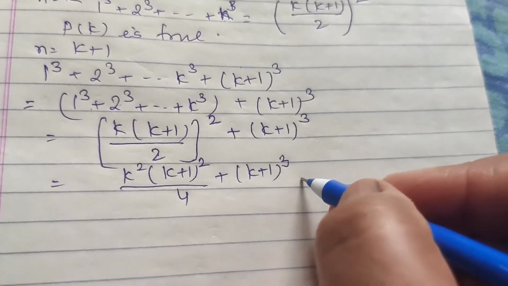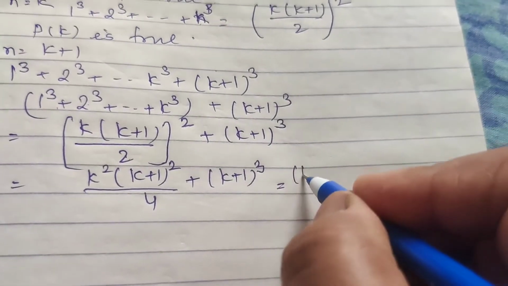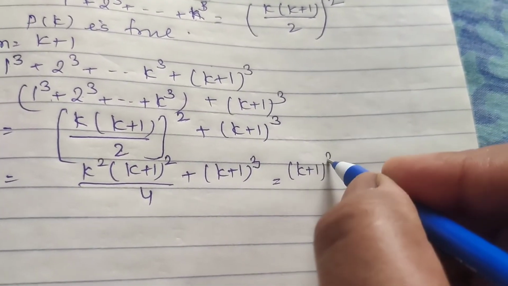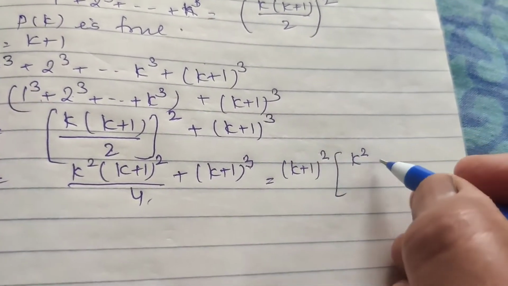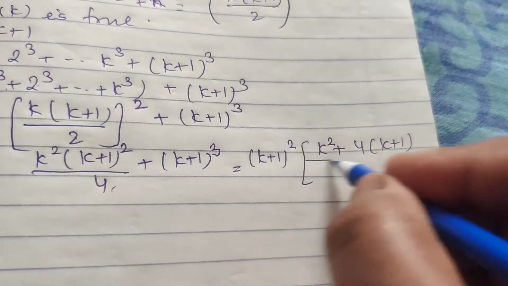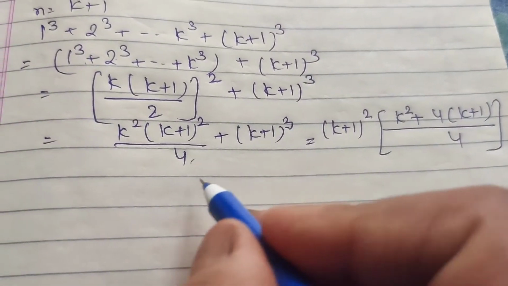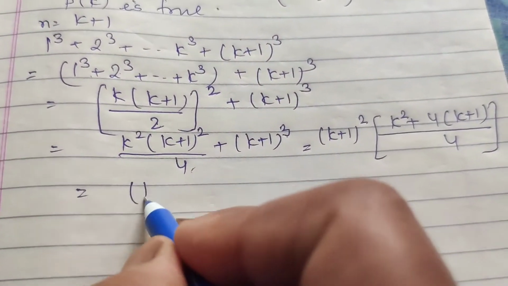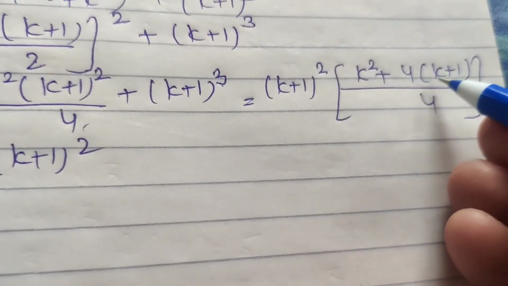Okay, now we can take k plus 1 whole square common. So we get k plus 1 whole square by 4 times k square plus 4 times k plus 1. Okay, now simplify. It is k square plus 4k plus 4.